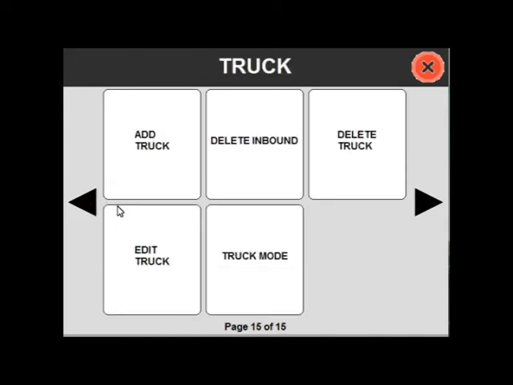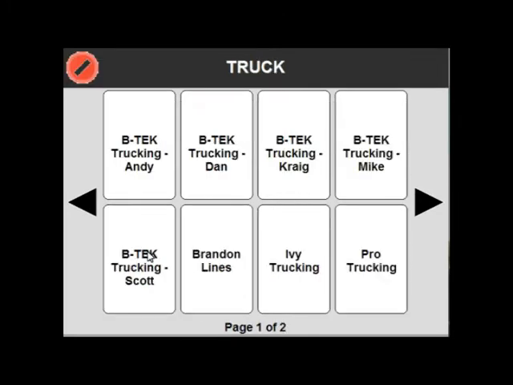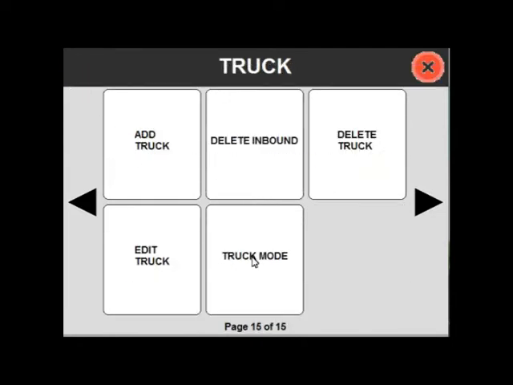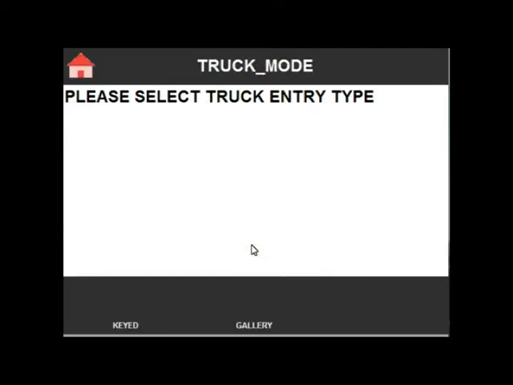I've already added trucks to my database, but if you did not, press the Add Truck button to add a new one. Or you can press the Edit Truck to edit existing trucks in the database. The different truck modes can be selected at the bottom. We have the gallery mode, which we're demonstrating, or there's Keyed, which is the manual truck entry mode.